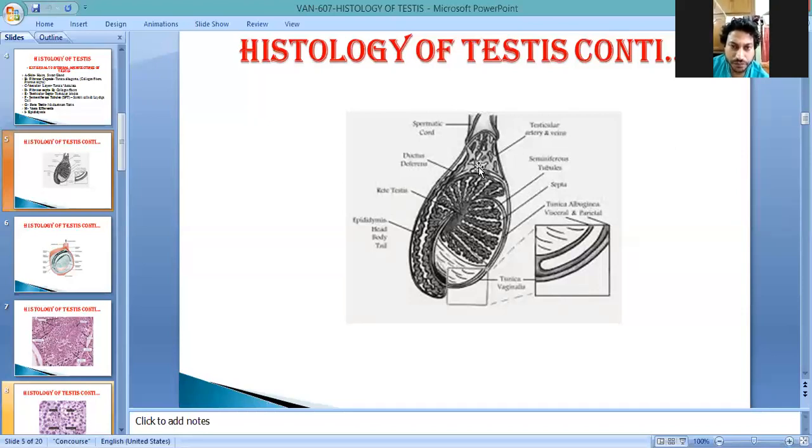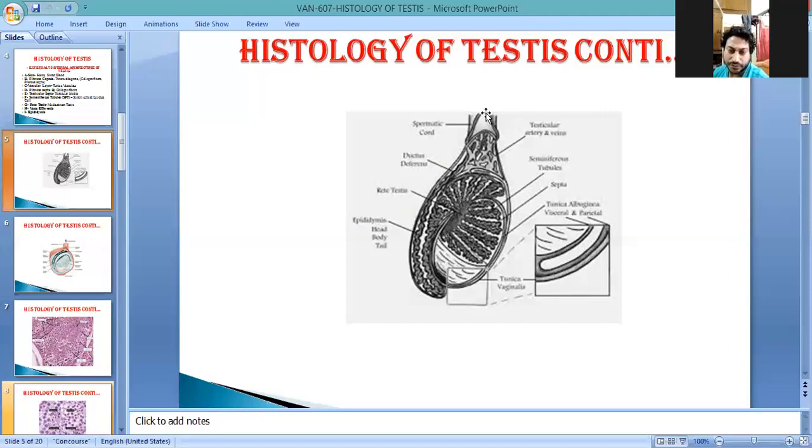All these vasa efferentia are connected to each other, forming the epididymis part. This is known as the head of epididymis, and this epididymis runs downward. This portion is called the body of epididymis. Later on, this is the tail of epididymis, and after that, the epididymis converts into this single tube, the bottom part of this tubular part. This is known as vas deferens, or ductus deferens.